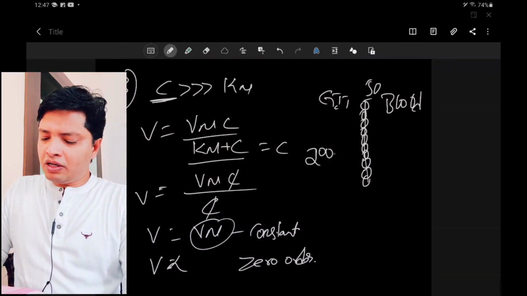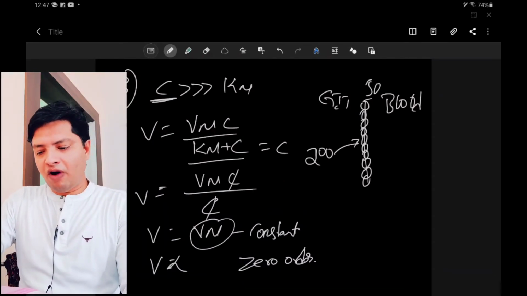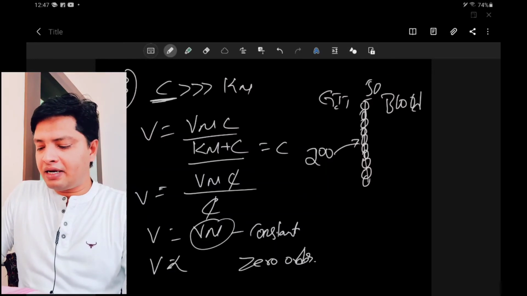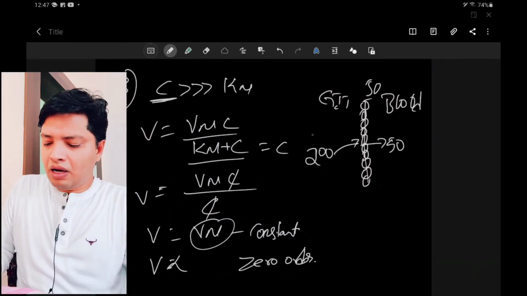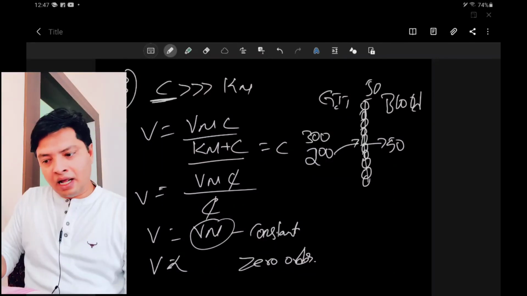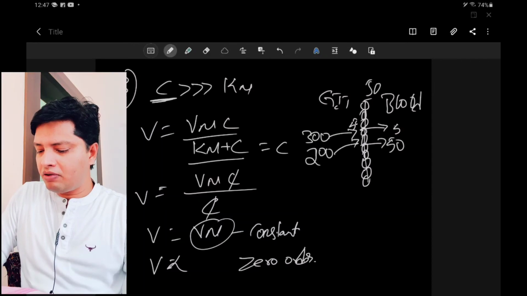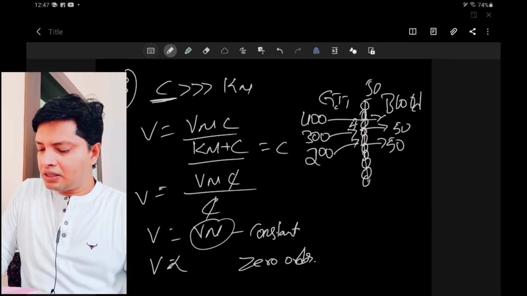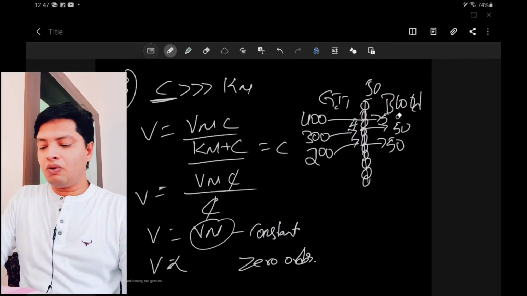Molecules will go and form a bond with your carrier mediated system, and it is carried through by the 50. So 50 molecules will be absorbed. Now I increase the concentration to 300. Then also only 50 molecules bind and 50 molecules are absorbed. Now again I increase the concentration to 400. Then also the rate of absorption is 50 molecules only.